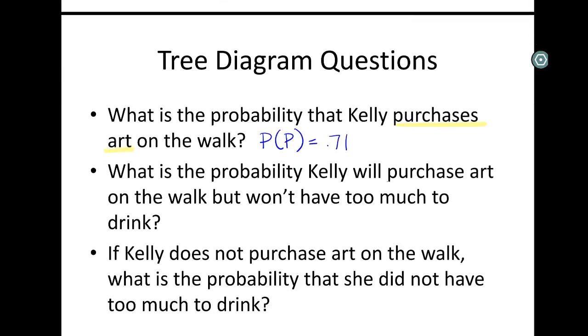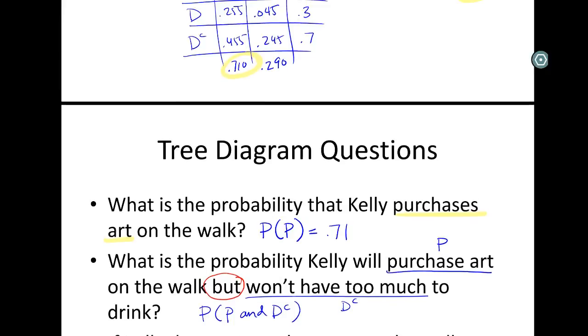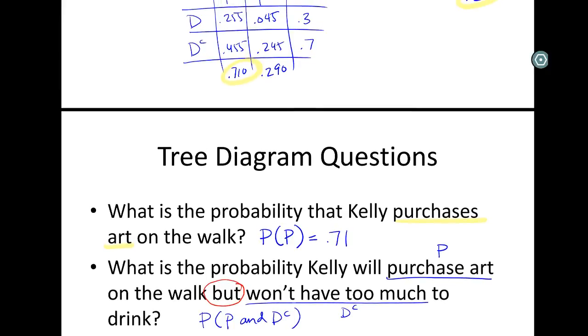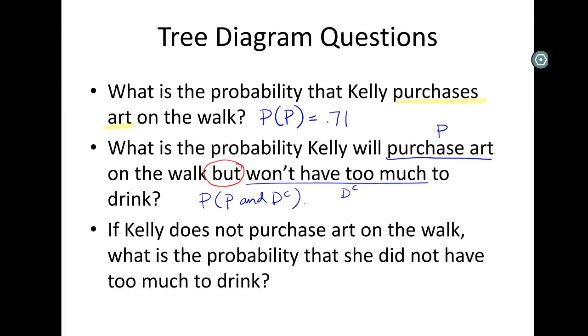Next one says probability will purchase art, so we have our P, but won't have too much to drink, so not drunk. Looking for a keyword here. There's no and, there's no or, there's no if, of, or given. We do have a keyword we have seen before in but. And but, remember, is probability of P and D complement. But is just another way to say and, another conjunction. There is no calculation to do here. This is something we can pull directly off of our table, P and D complement, or right off of the last little ends of our branches of the tree. So it looks like this is 0.455.